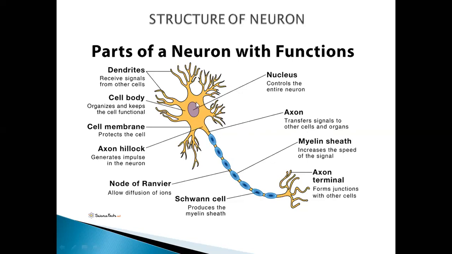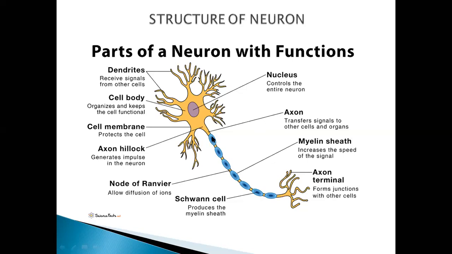Whatever information is produced here will be sent away from the cell body through these axons. The axon is a comparatively long, thick nerve fiber which has a constant diameter. It can vary in size from a few millimeters to more than a meter in length. Axons can be branched or unbranched.